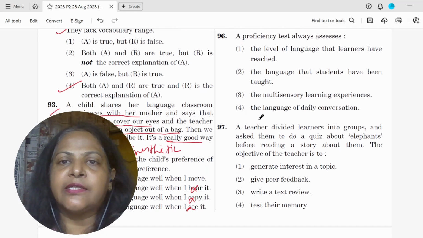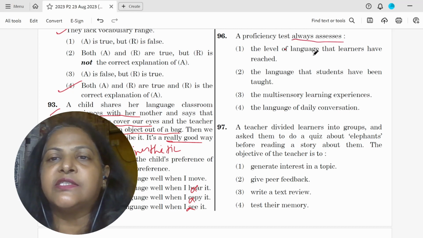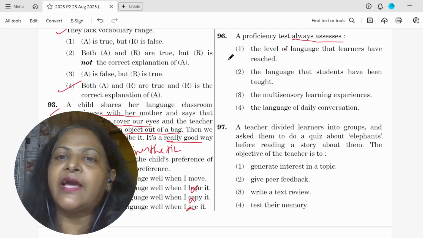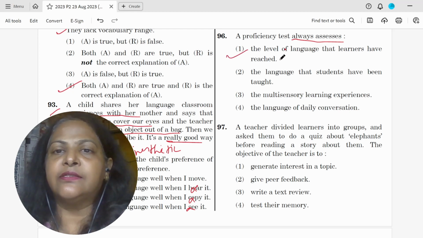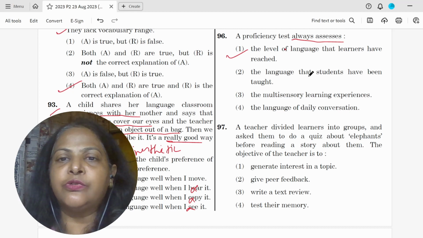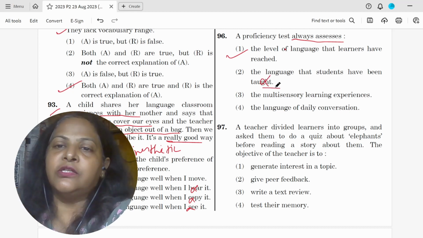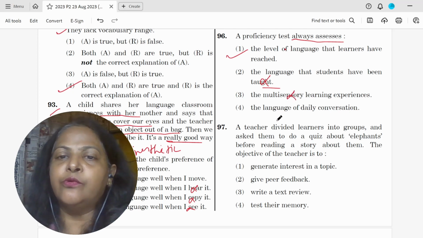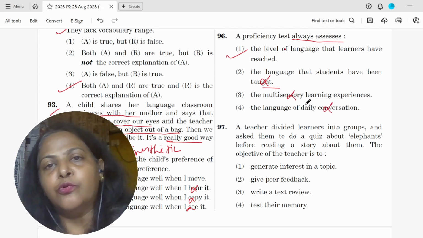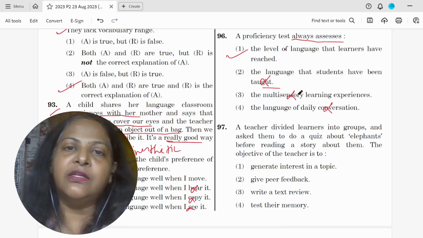Question 96, a proficiency test always assesses. So something that a proficiency test will always assess. Level of the language that the learner has learned. Yes, this is correct. Let's see what else they've given. Language that the students have been taught. So no, we are not going to look at what has been taught, but what the learner has learned. Multisensory, no. Language of daily conversation, no. So when we are checking your proficiency, we'll see what level of language you have learned.